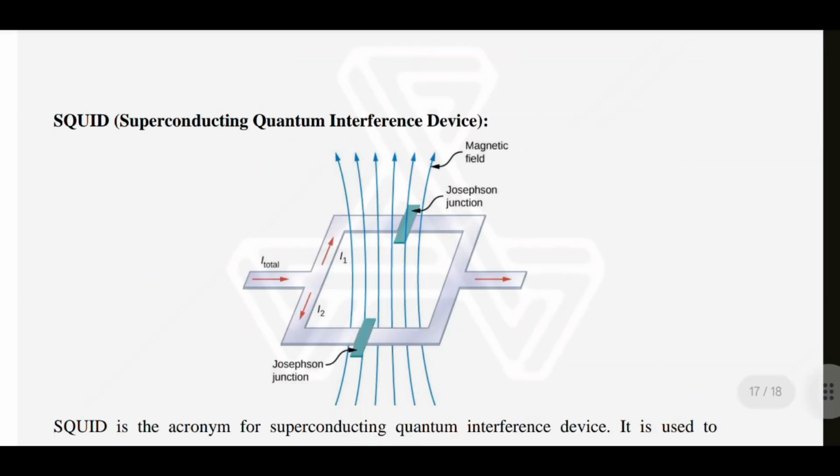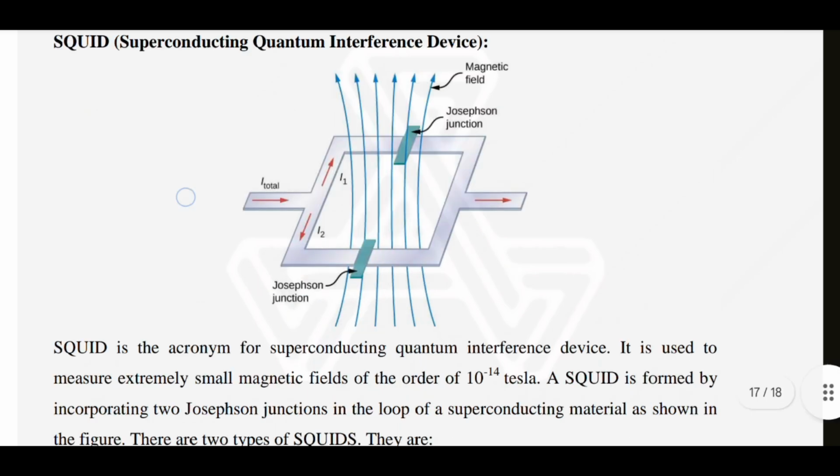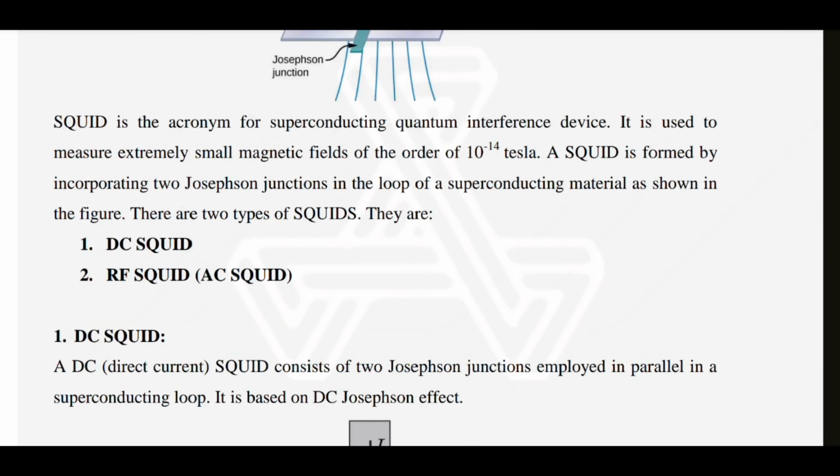SQUID. SQUID means superconducting quantum interference device. Magnetic field, Josephson junction, L total, L2, L1, Josephson junction. SQUID is an acronym for superconducting quantum interference device. It is used to measure extremely small magnetic fields of the order of 10^-14 Tesla. A SQUID is formed by incorporating two Josephson junctions in a loop of superconducting material as shown in the figure. There are two types of SQUIDs: DC SQUID and RF or AC SQUID.